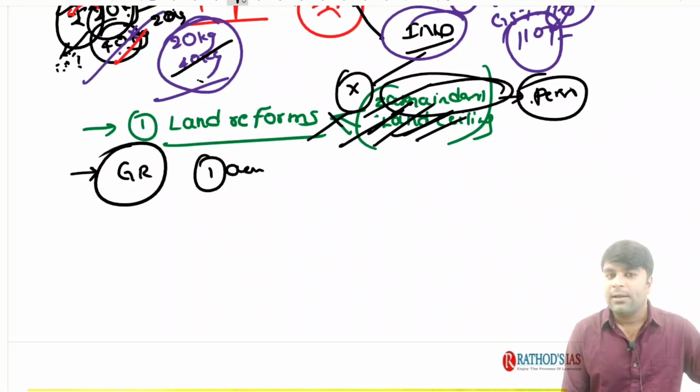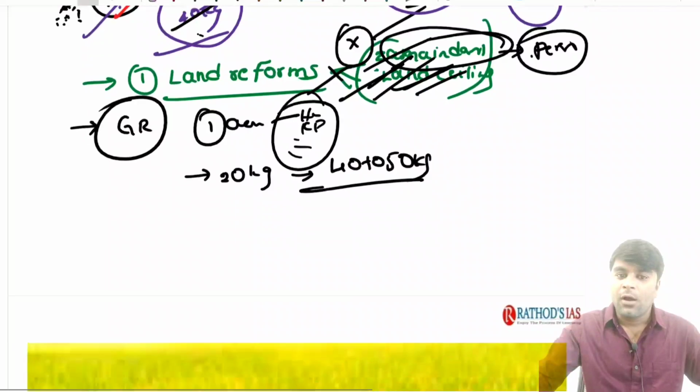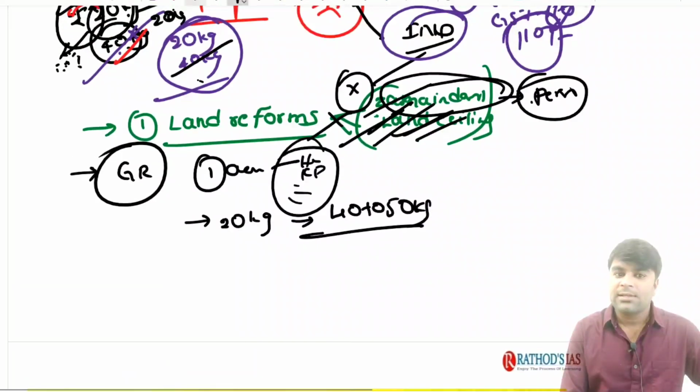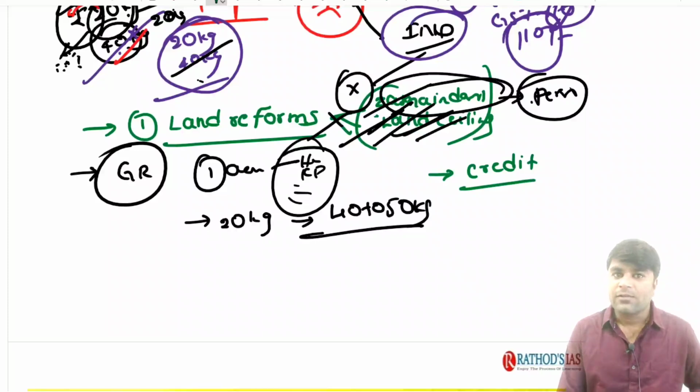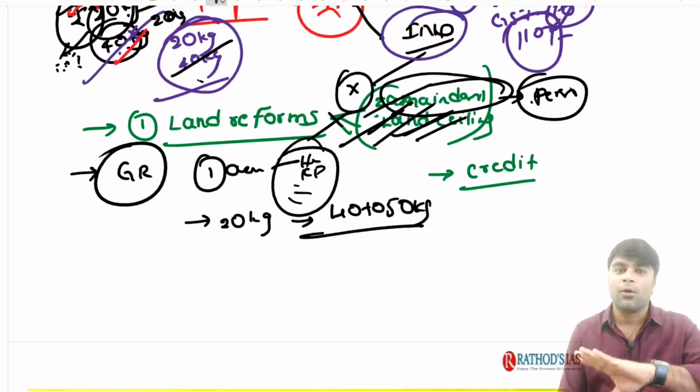Now, on the 1 acre of land itself, if the farmers apply high yielding variety seeds, chemical pesticides, chemical fertilizers, all these things, he can cultivate, right? Instead of 20 kgs, he can now cultivate about 40 to 50 kgs. Now, as these agricultural inputs, high yielding variety seeds, chemical pesticides and chemical fertilizers, are costlier in nature, the government of India, after nationalization of the banks, one of the main purposes of which is to expand the branches of the public sector banks, so that the farmers will get agricultural credit and different kinds of credit in the rural areas.